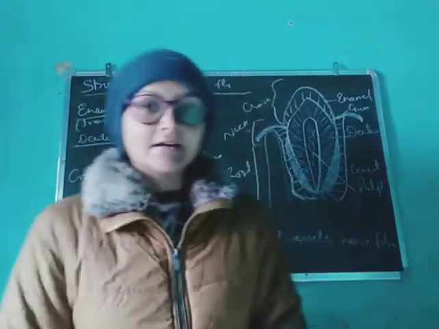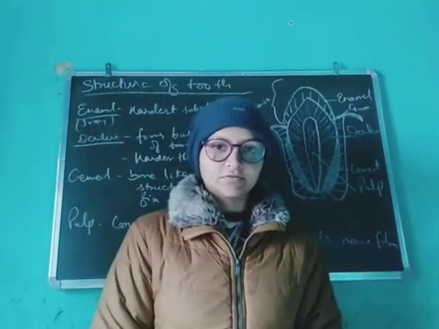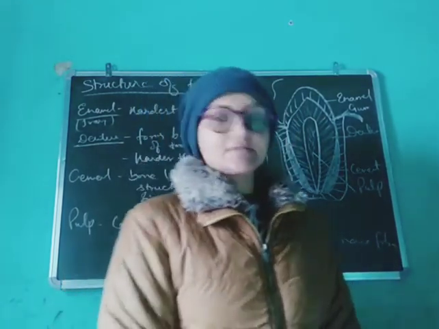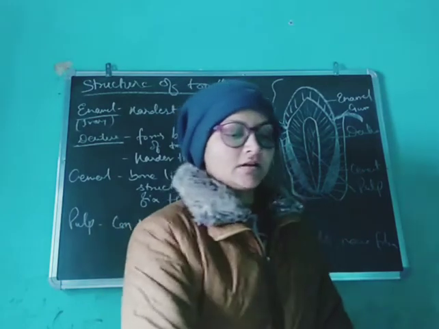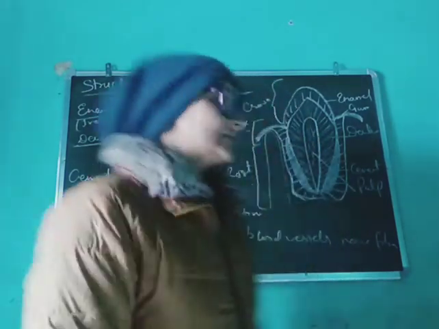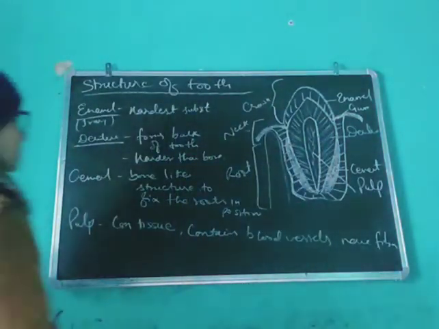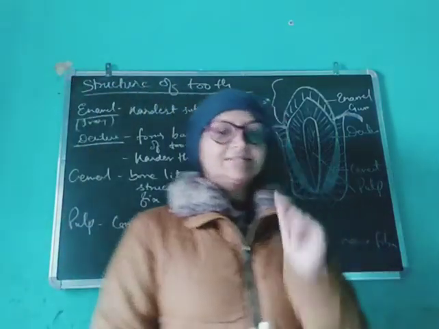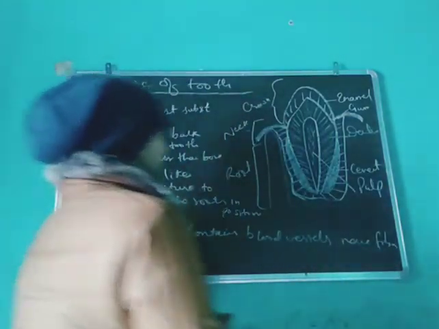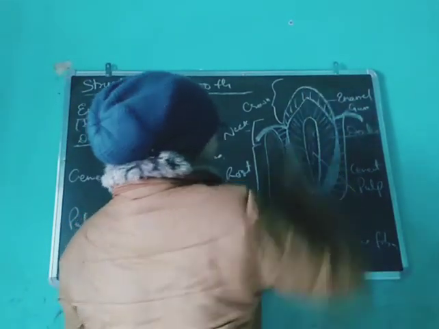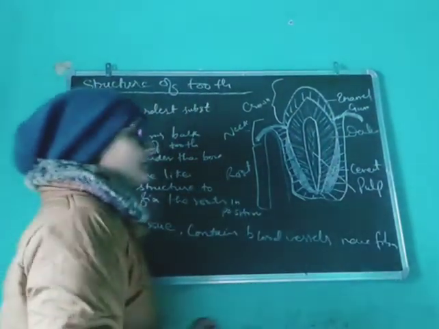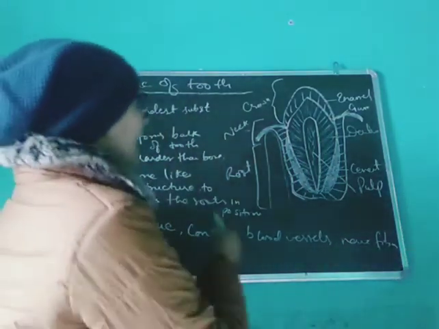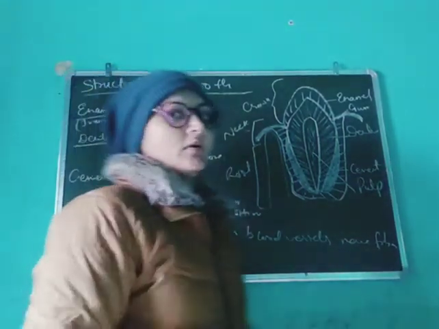Today we are going to study the structure of the tooth, in our chapter on the digestive system. We are talking about a single tooth. It contains enamel. The first layer of the tooth is enamel. What is enamel? Enamel is the hardest substance of the body.